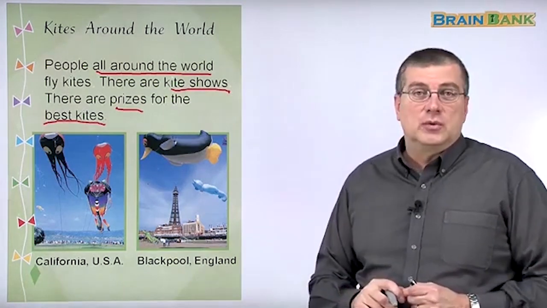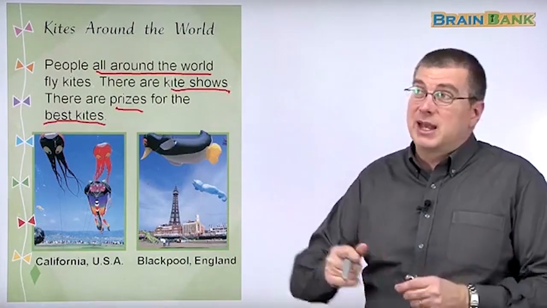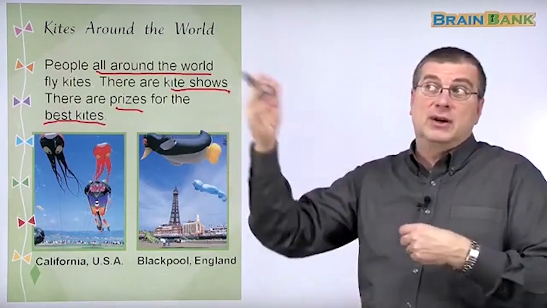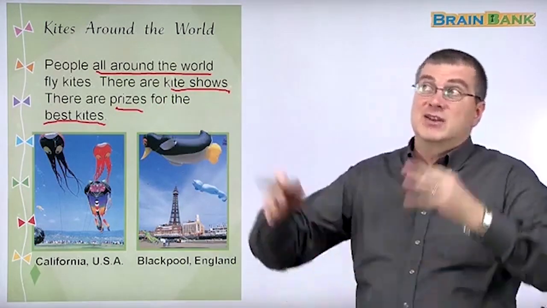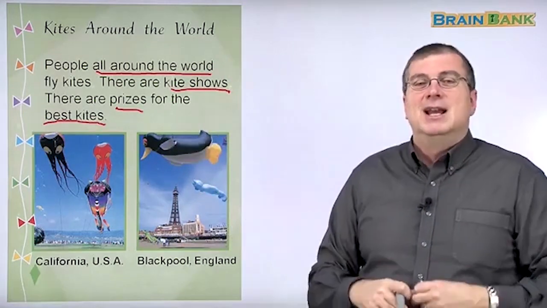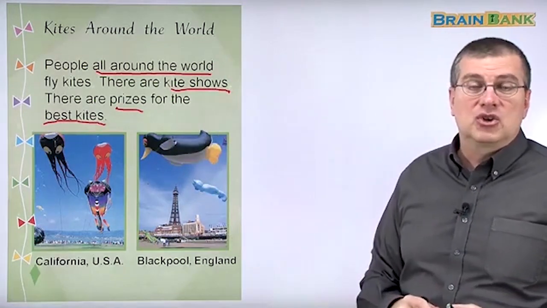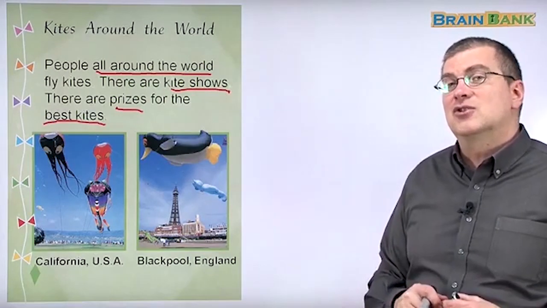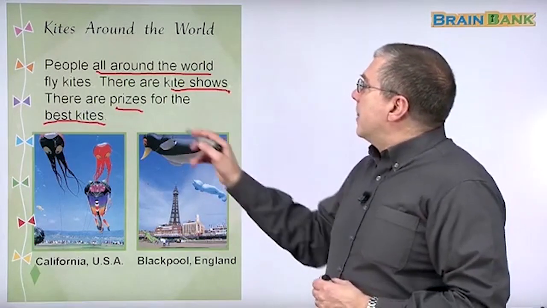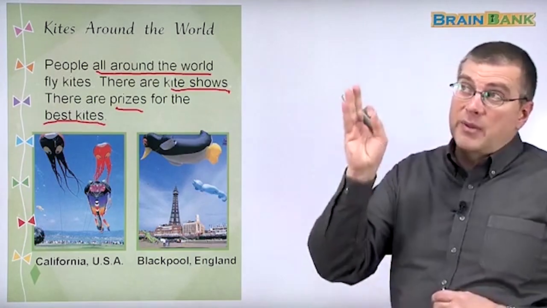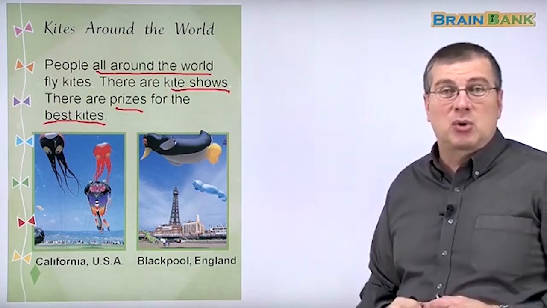There are kite shows. You know, people get together. Lots of people get together and they show their kites. They say, hey, look at my kite. I've got a good kite. Oh, that's very colorful, very beautiful kites. That's a big kite. That's a small kite, right? It's a huge kite. It's a tiny kite. Very interesting to go to different shows. Whether it's for kites or anything else, you can see a lot of very interesting things. There are prizes for the best kites. People judge. They say, wow, that's the best kite. Let's give them a prize.